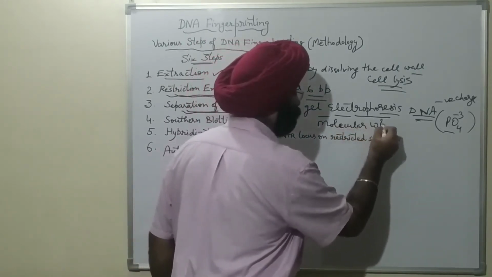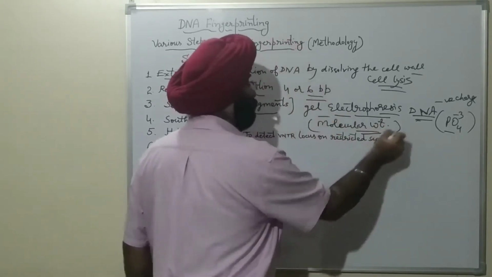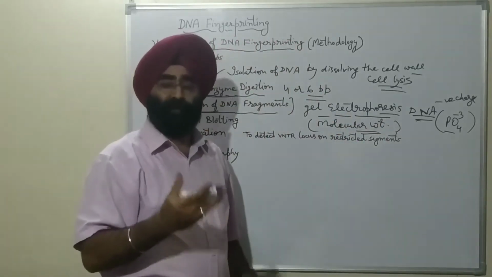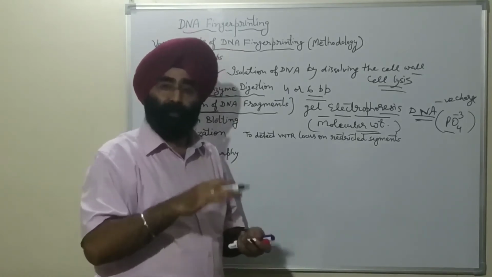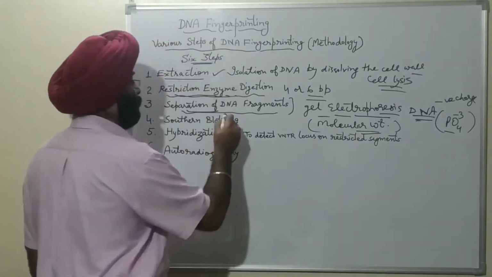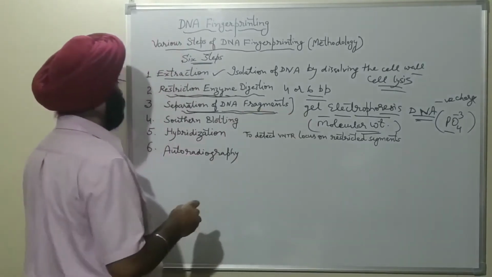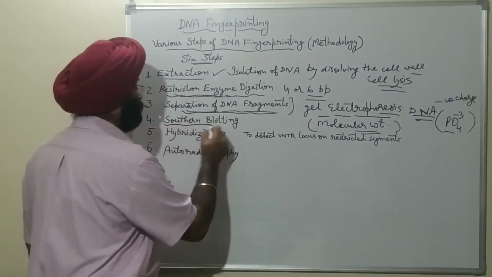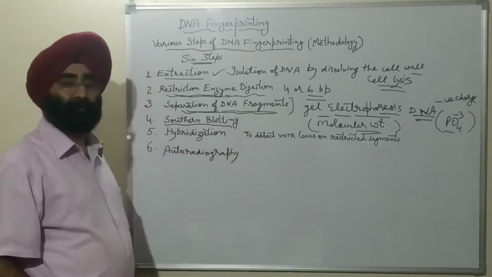The higher molecular weights are at the top and lower molecular weights at the bottom. This is the fragment arrangement. This is the third step. And now the fourth step is Southern blotting.